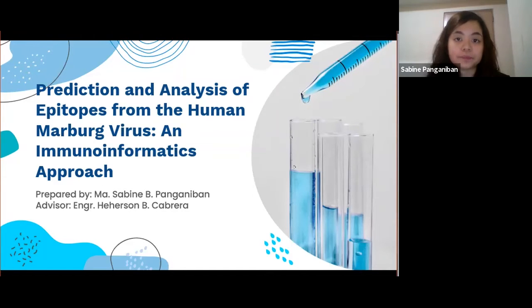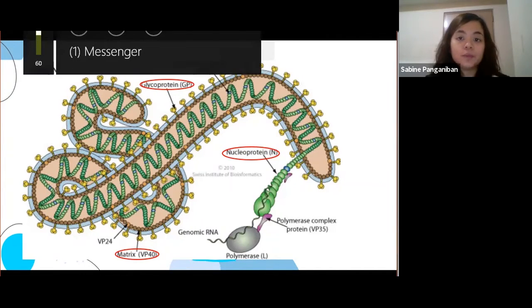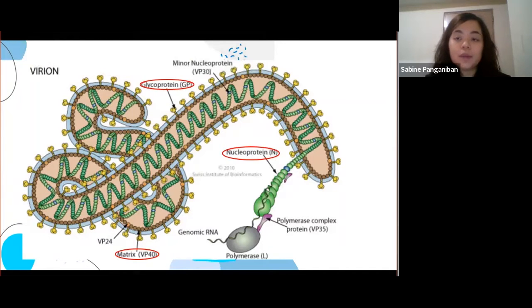To express our views in a clearer manner, we created this visual presentation that will help you understand what our study is all about. So the envelope of Marburg virus particles is composed of 7 structural proteins and a negative-stranded linear RNA genome. In the center is genomic RNA that is wrapped around a polymer of nucleoprotein; major and minor matrix proteins can be found between the envelope and the nucleocapsid. The envelope of the virus is made of a surface protein called glycoprotein.